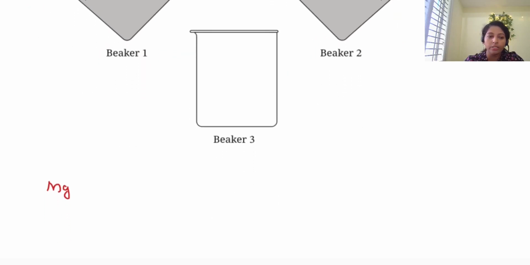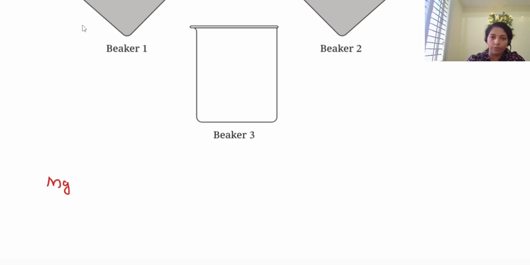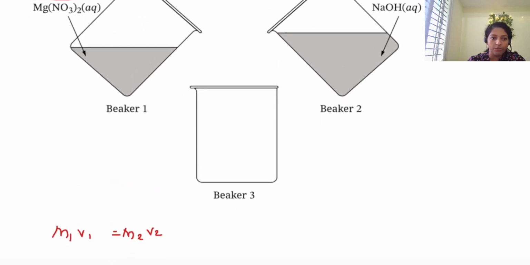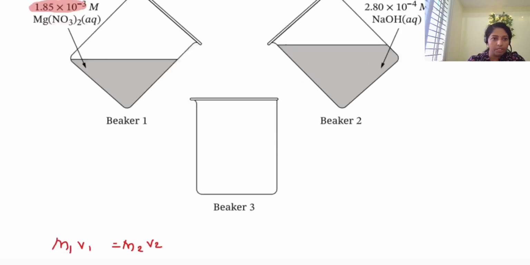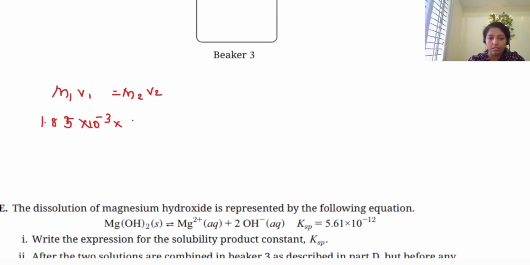We are just diluting this one, or we can use separately number of moles divided by volume, same thing. Okay, I'm directly using M1 V1 equal to M2 V2. So before mixing, what is the molarity? 1.85 times 10 to the power of minus 3, times the volume, which is 35.